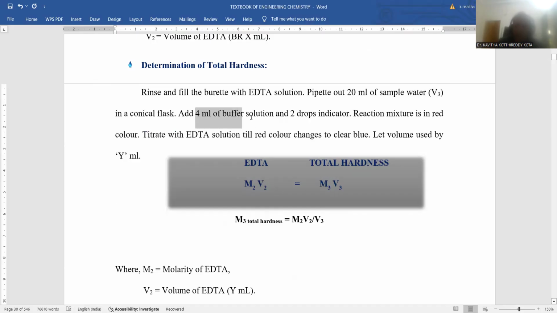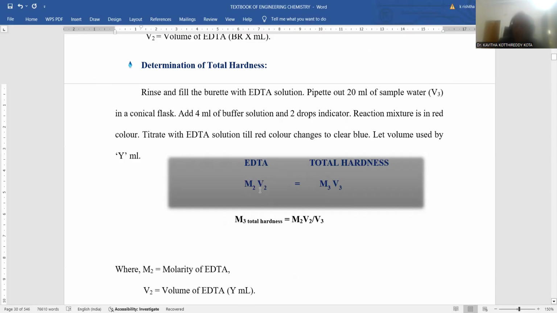Here again, 4 ml of buffer is to be added and 2 drops of indicator are mixed in. Then the reaction mixture is again red in color. Now titration is carried out with the EDTA solution. Again the solution changes from red to blue color, and the volume used is noted as V2 ml.